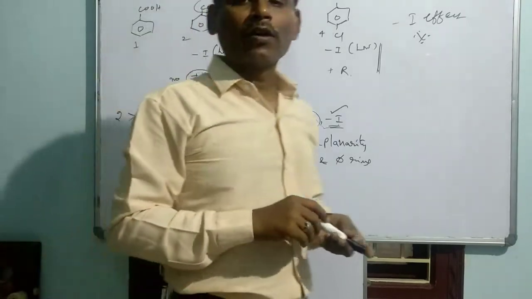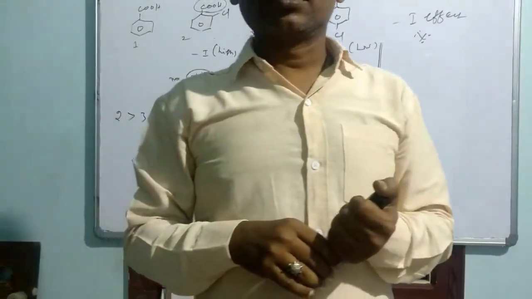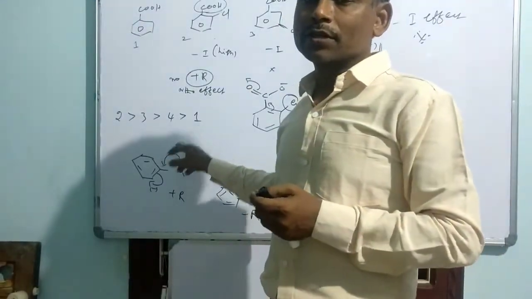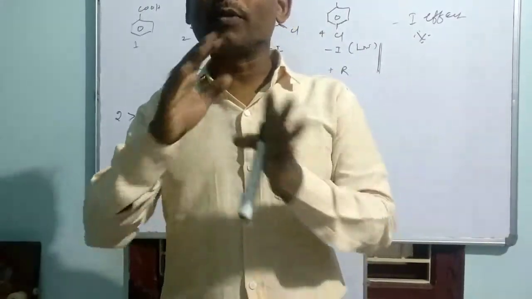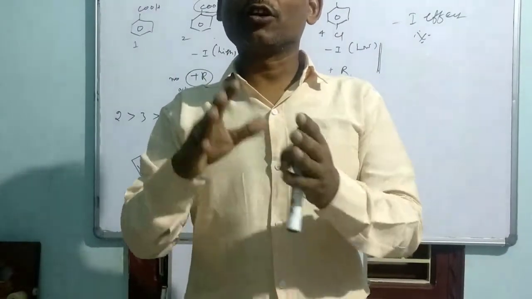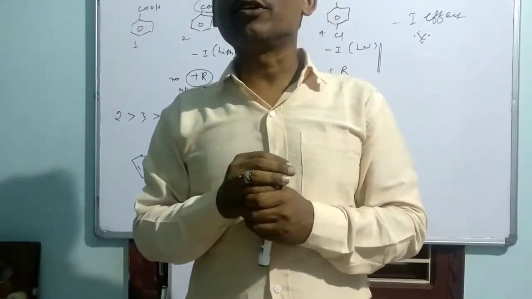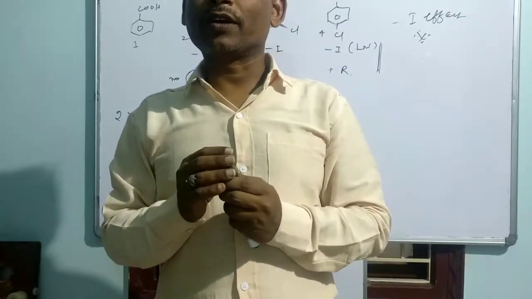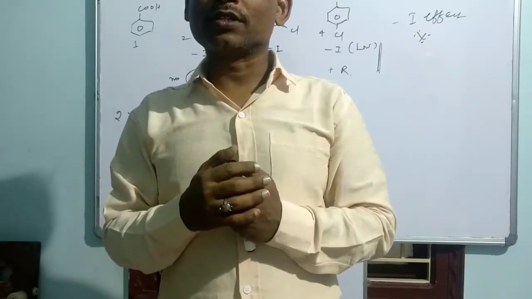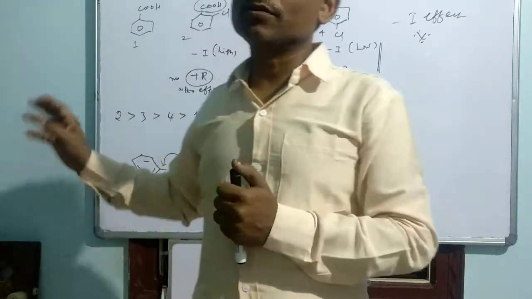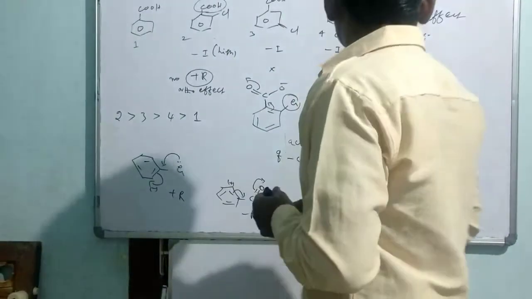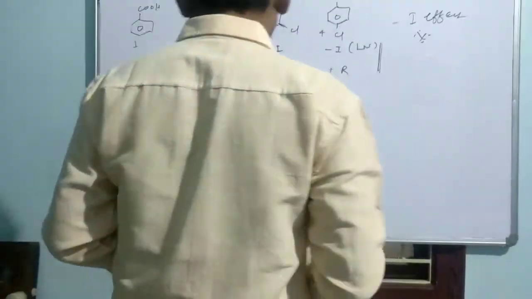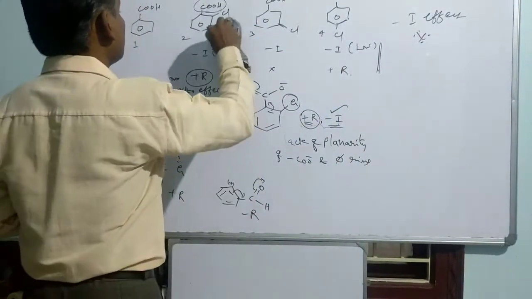So in the case of halo substituted benzoic acids, the unsubstituted benzoic acid comes in the last position, because the halogen ultimately pumps the electron to the benzene system considering only the negative inductive effect as the dominant factor, then the positive resonance effect. That helps us to give the answer. Now let me take another.